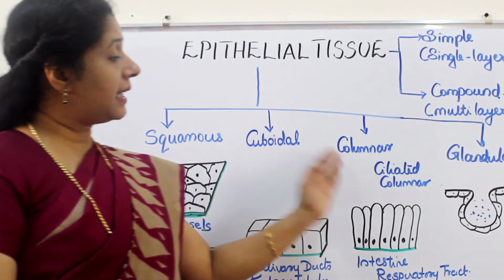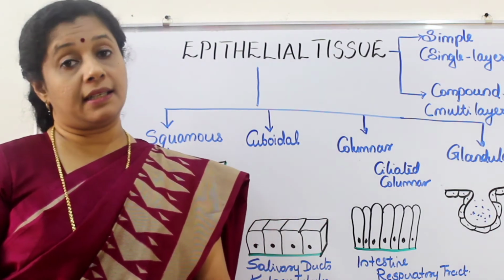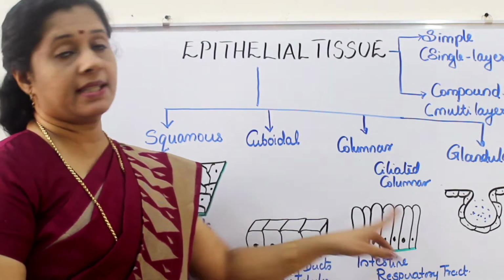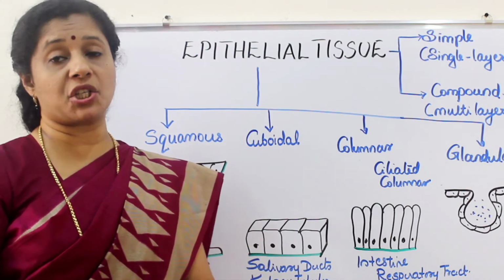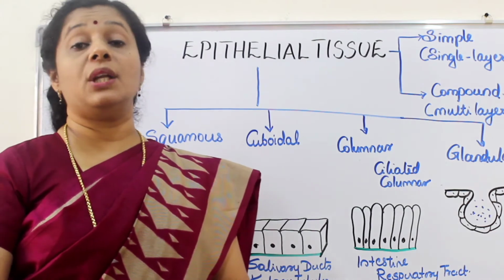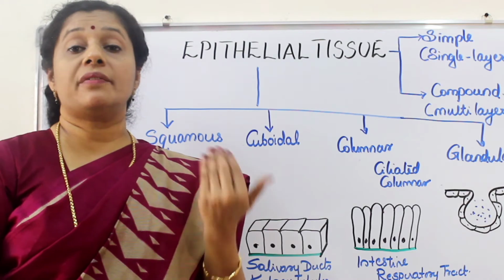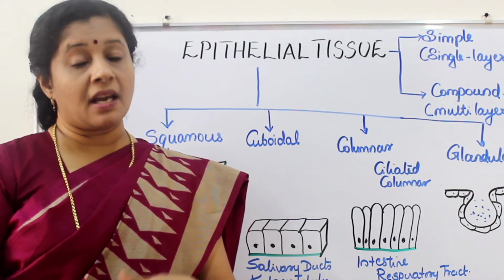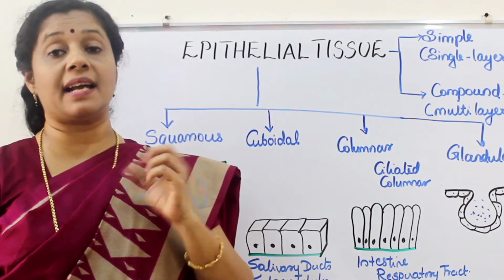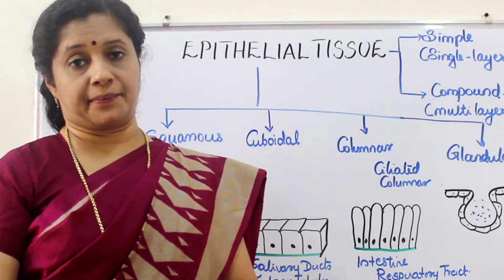Now coming to the next type, that is columnar epithelial cells. Columnar, the term indicates column-like or pillar-like. You can see they are very tall cells. Their main function is secretion and absorption. If you think that way, we know within the small intestine, the digestion completes. For that, lots of enzymes have to be secreted. And after that, the nutrients have to be absorbed. So absorption and secretion are happening. So they are mainly found within the wall of the small intestine.